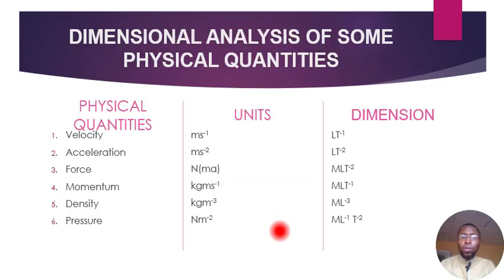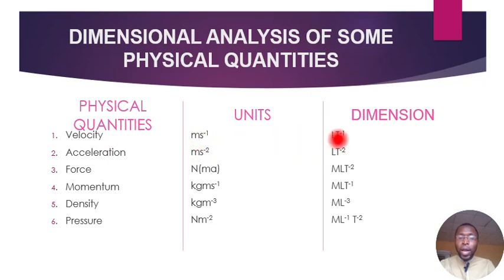Okay, so let's see the dimension of some quantities. For velocity, the dimension is LT to the power minus 1, because the velocity unit is meter per second.